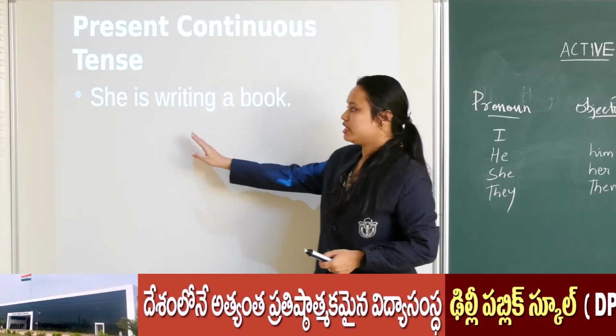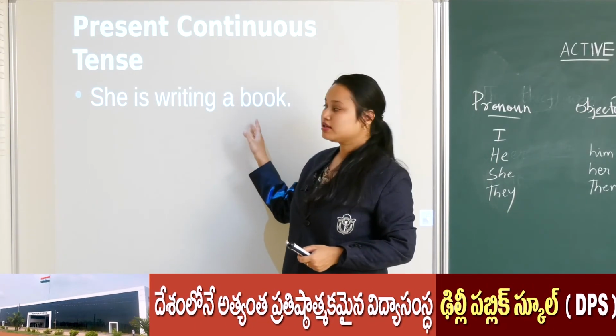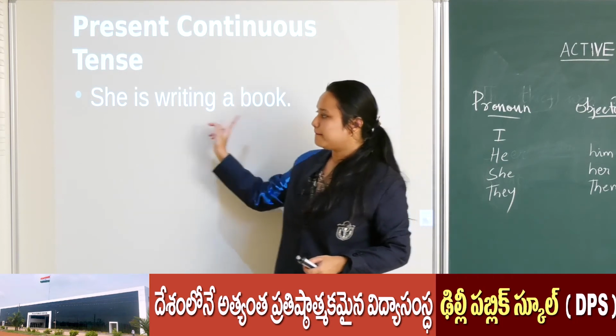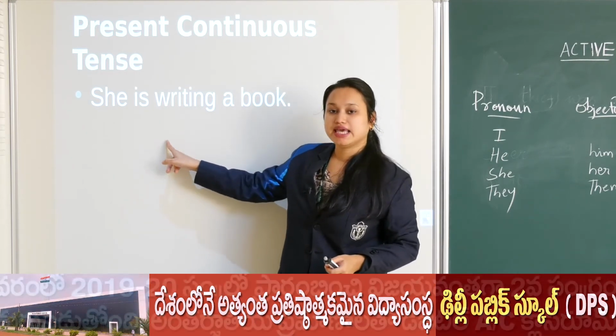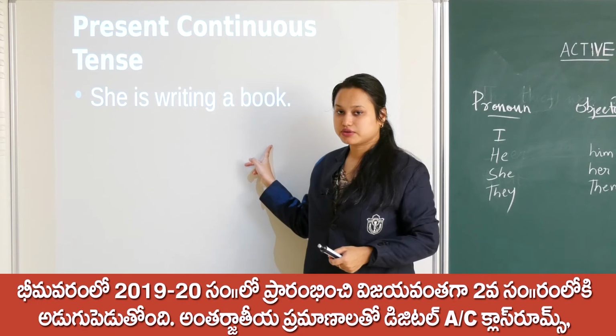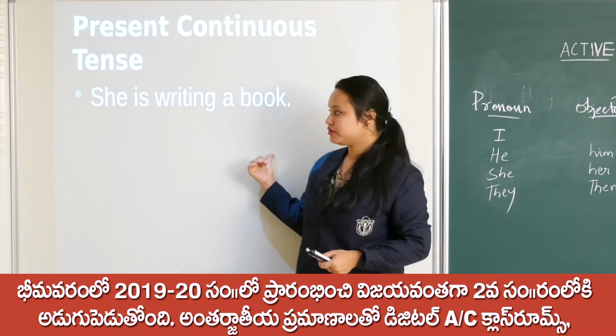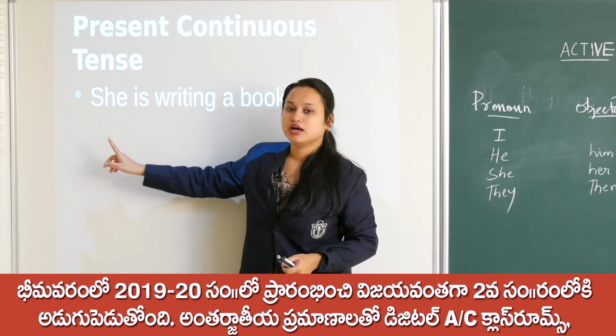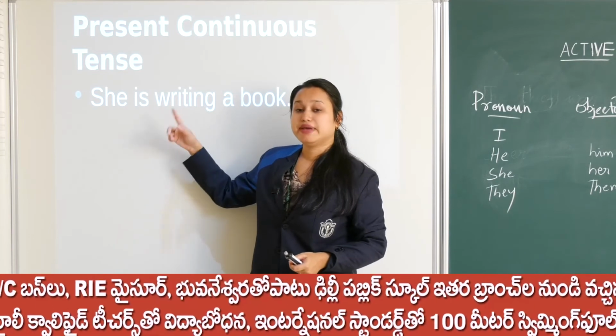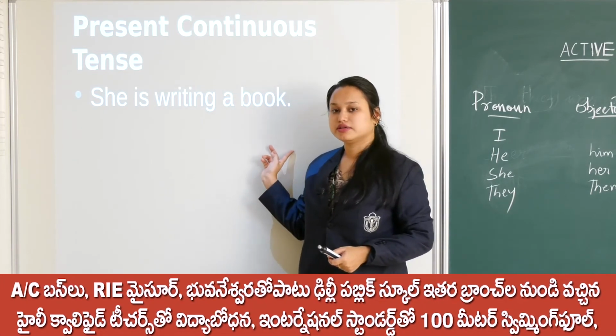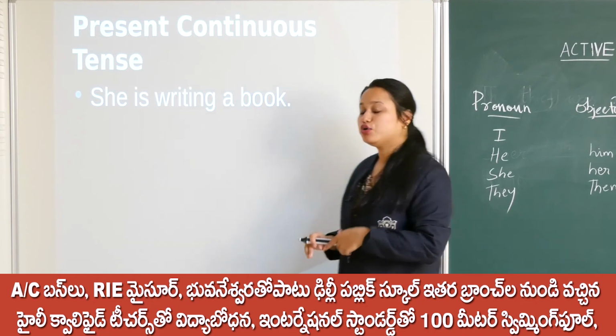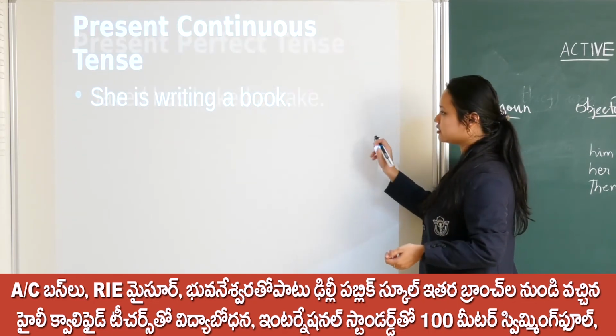Now come to the next example. Present continuous. She is writing a book. So what will be the answer? A book is being written by her. She will become her, a book will come here, a book is being written by her, right? Got it? This is how the continuous tense is changing.